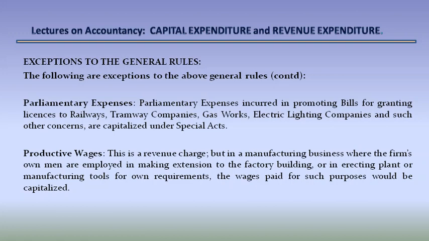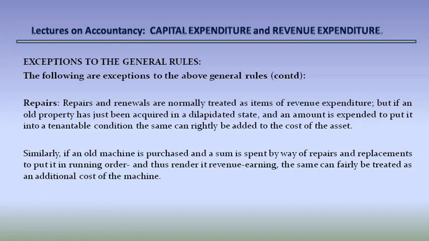Production wages. This is a revenue charge, but in manufacturing business where the firm's own men are employed in making extension to the factory building or in erecting plant or manufacturing tools for own requirements, the wages paid for such purpose would be capitalized. Repairs. Repairs and renewals are normally treated as items of revenue expenditure, but if an old property has been acquired in a dilapidated state and an amount is expended to put it into a tenable condition, the same can rightly be added to the cost of the asset.